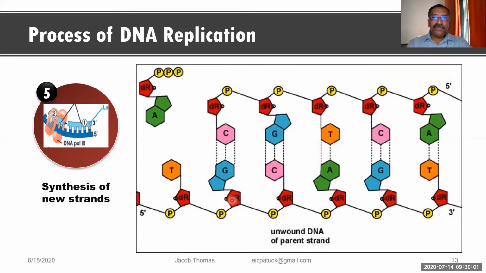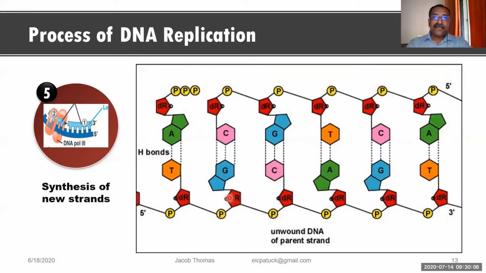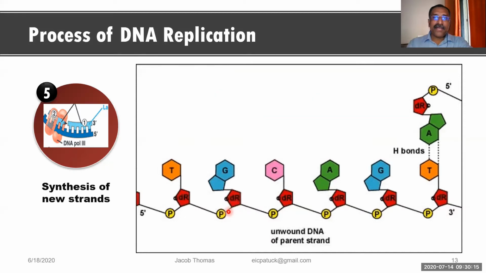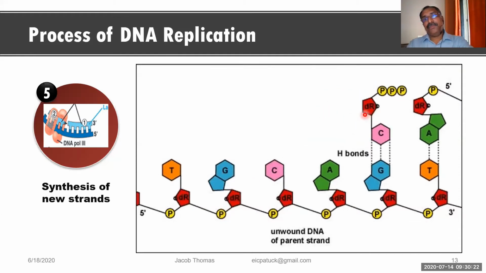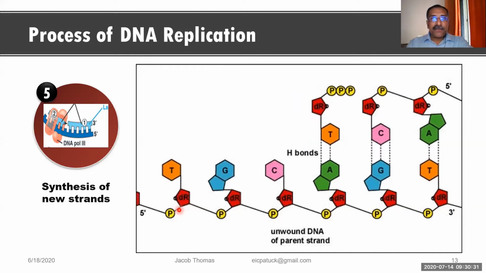In this direction of the sugar, you can see the carbon numbers. Carbon number 1, here oxygen is there. Carbon number 1, carbon number 2, carbon number 3, carbon number 4, and outside, carbon number 5 will come. Now look over here. Here it comes directly: carbon number 1, 2, 3, 4, and carbon number 5, that is outside. So what it says is that here carbon number 5 is at this end, the left side.